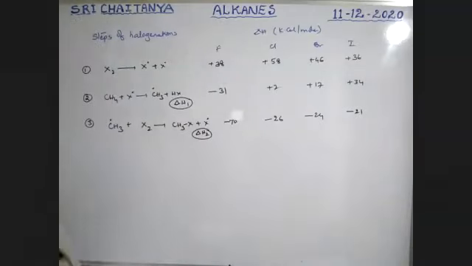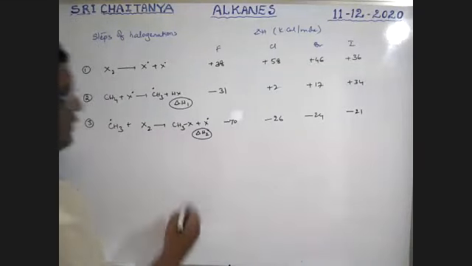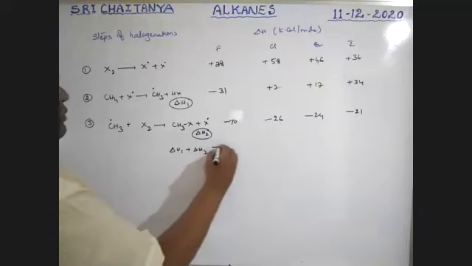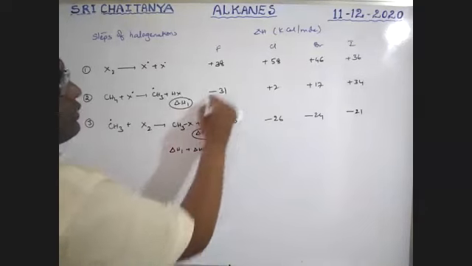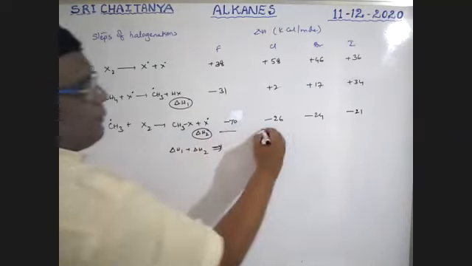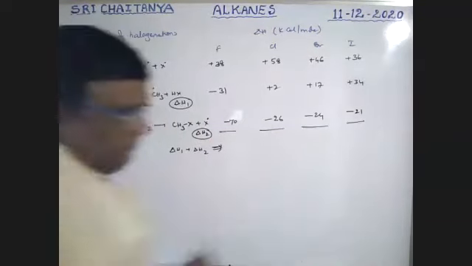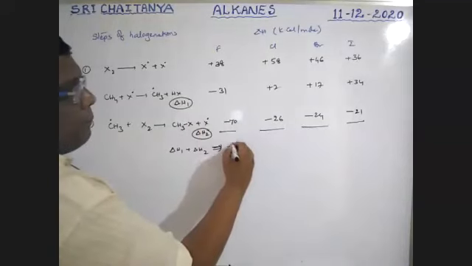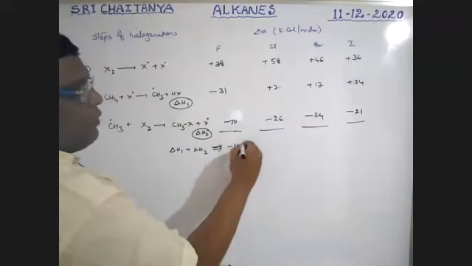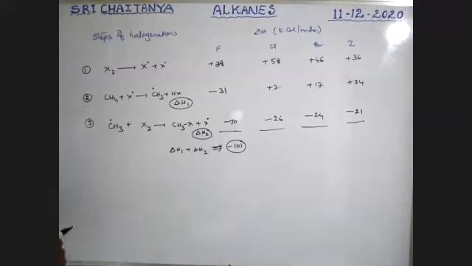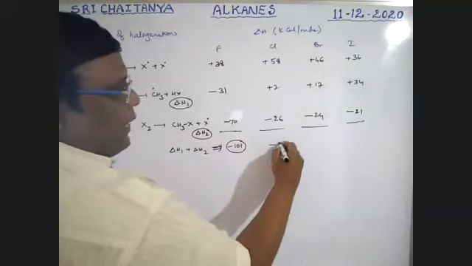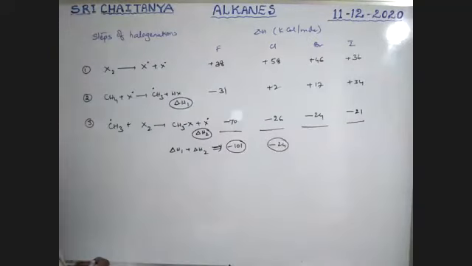Overall, the energy change is delta H1 plus delta H2 for these steps. For fluorine, it is 70 plus 31, about minus 101. Overall, this one is exothermic. For chlorine, overall it is minus 24, exothermic.